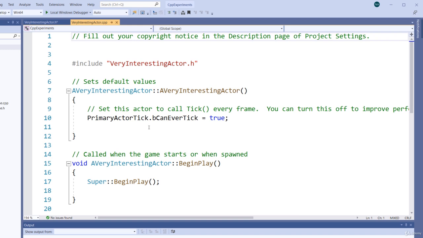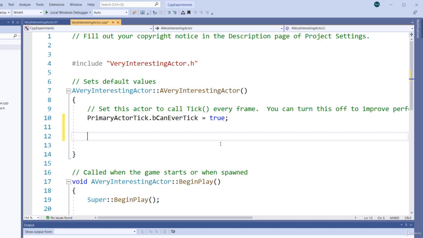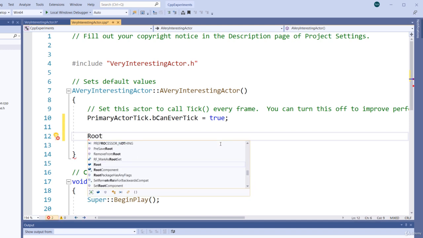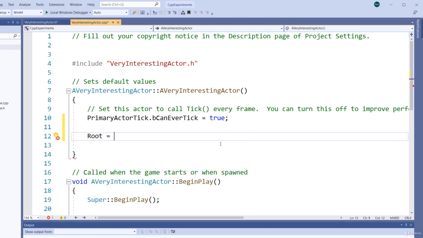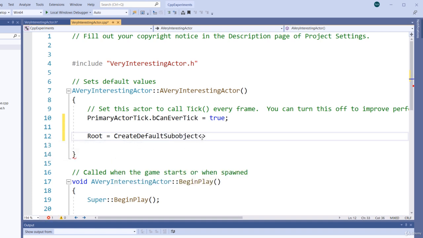Okay, so let's just see how we do this. We have the constructor right here. So create some space and I'll do root equal to. Here you can see the IntelliSense is actually trying to help us here, create default sub-object. And this is a template function.